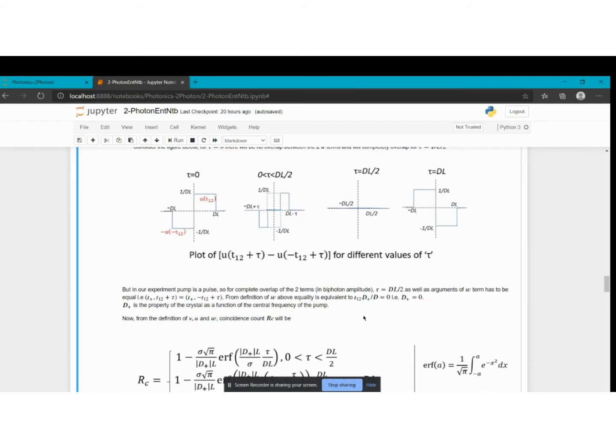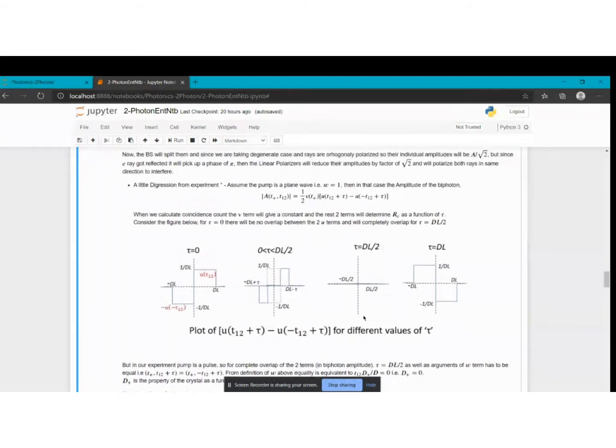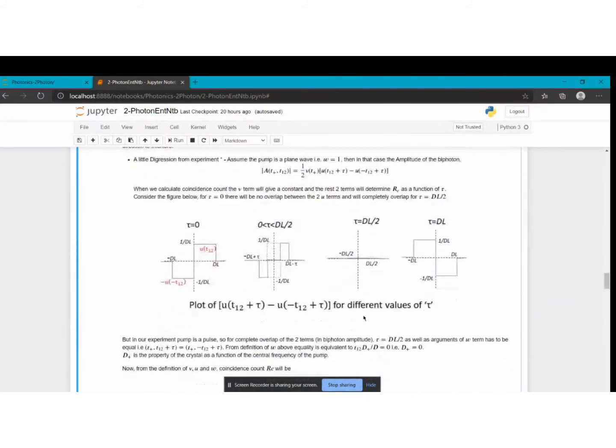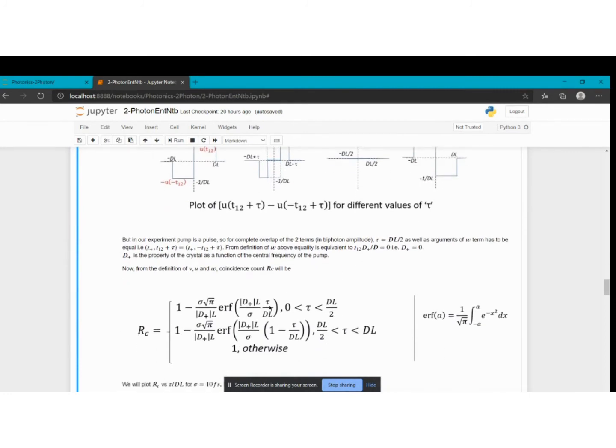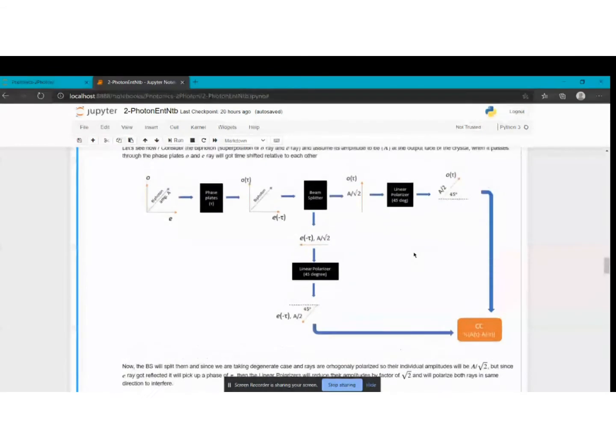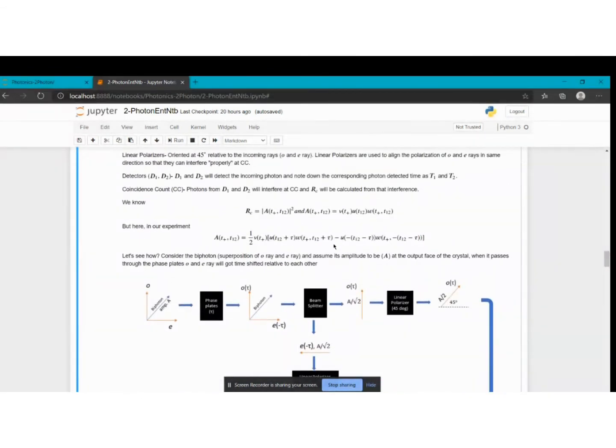Okay, so since we are taking a pulse of constant central frequency, here our d plus will not be variable. Okay, sorry, so where was I? So yeah, I'll just show you the condition for the complete overlap of these two terms. Okay, and that requires the vanishing of d plus.